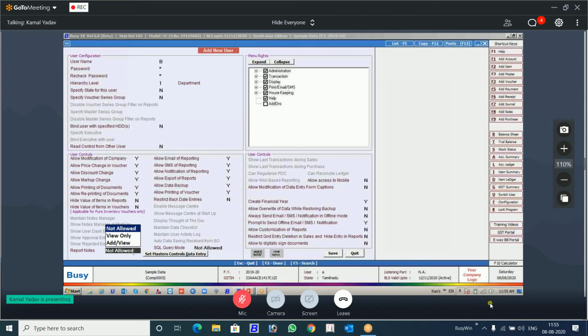He will not be able to view. He can view only, he cannot edit, or he can add also and view also. So this provision is also provided. There is safety and security of the notes. You write something important about the clients, about the report, and you don't want the other user to view what you have written.